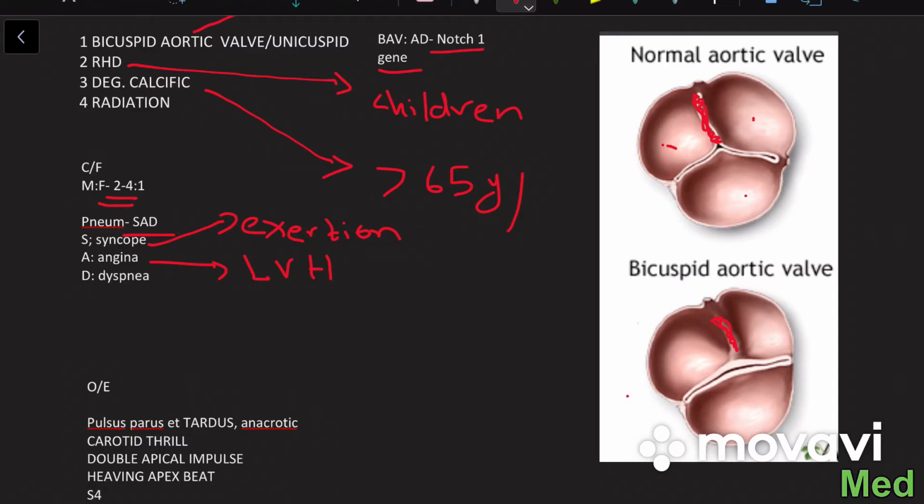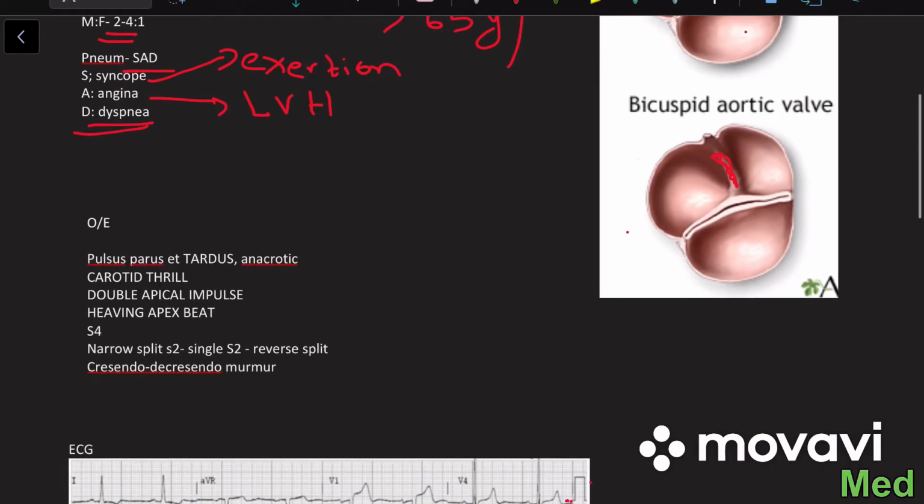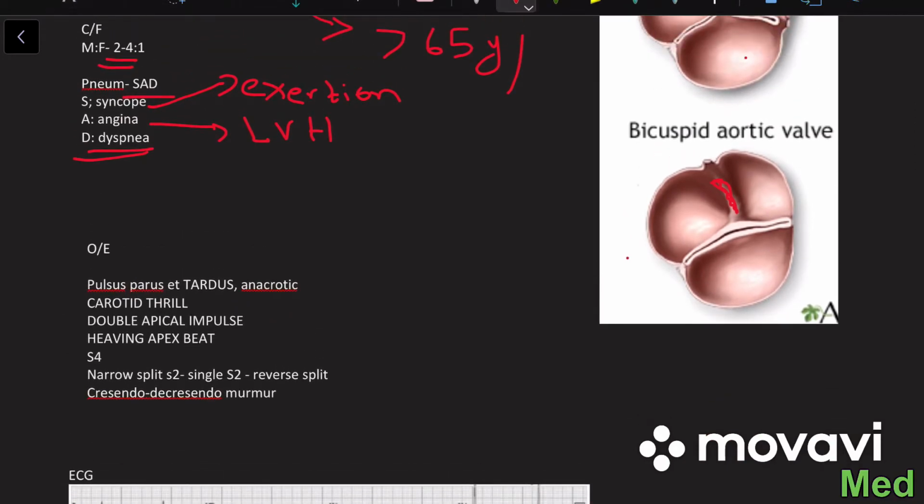And dyspnea also can be seen because there is an increased pressure in the left ventricle, and it can be transmitted back to the left atrium, then into the pulmonary circulation, causing dyspnea. On examination, we can see a slow rising pulse. This is usually called pulsus parvus et tardus.